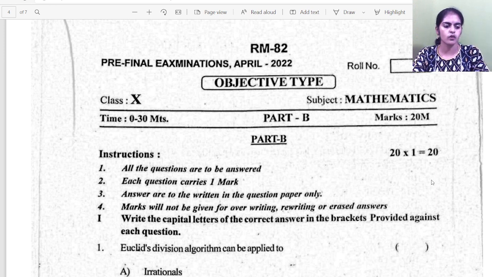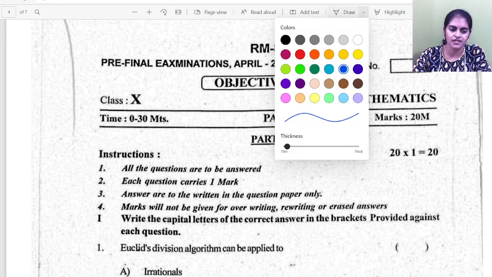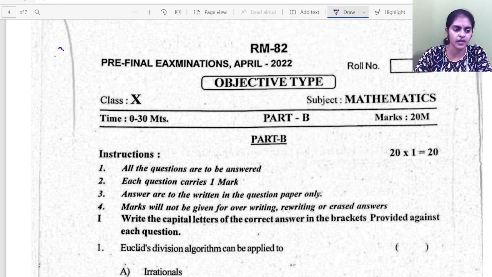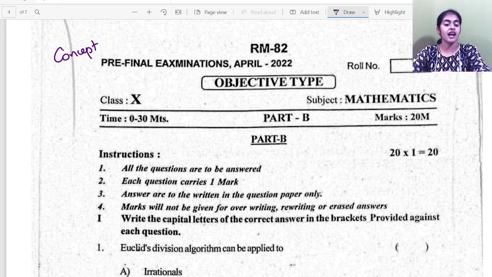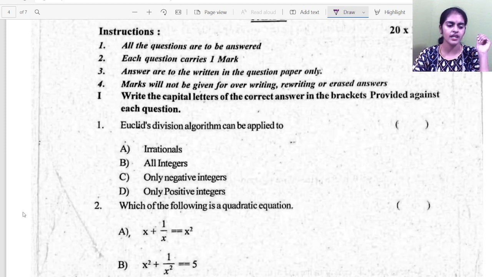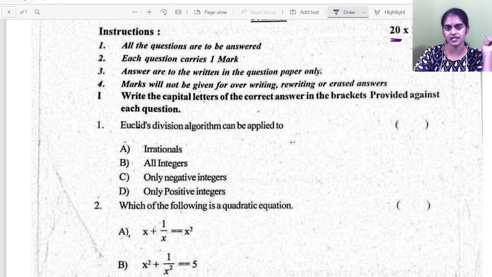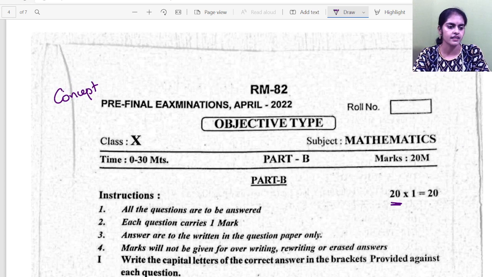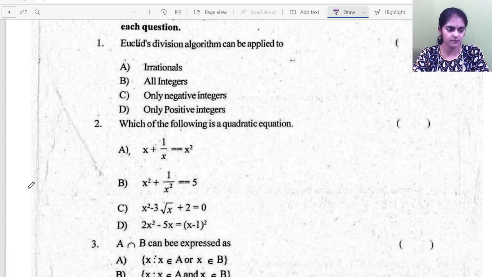For objective questions, the usual trick is that firstly you should be perfect with the concept. Most of you ask me how we can complete this entire half an hour paper within the time limit. You have to be perfect with the concept, then you can complete it within the given time limit. Hardly very few questions will need solving, and a few you can do directly. Each question carries 1 mark, and you have 20 questions here, as you can see on the screen. Let me do the very first question.